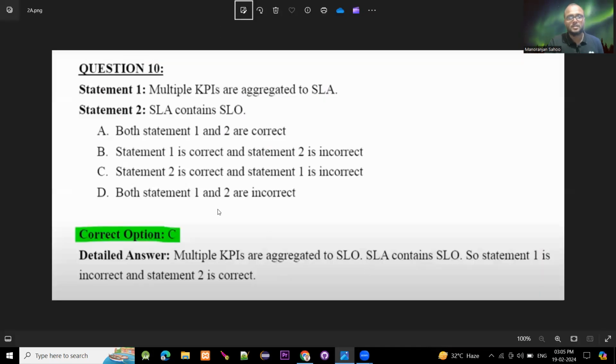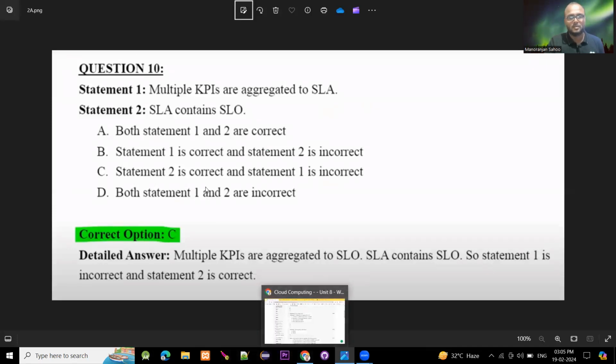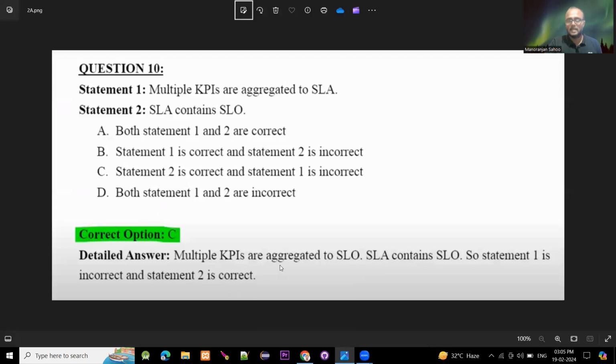The correct option is: statement 2 is correct and statement 1 is incorrect. Wait, that means statement 1 is correct and statement 2 is incorrect. Why? Multiple KPIs are aggregated to service level objectives. Service level agreement contains SLO, service level objective.